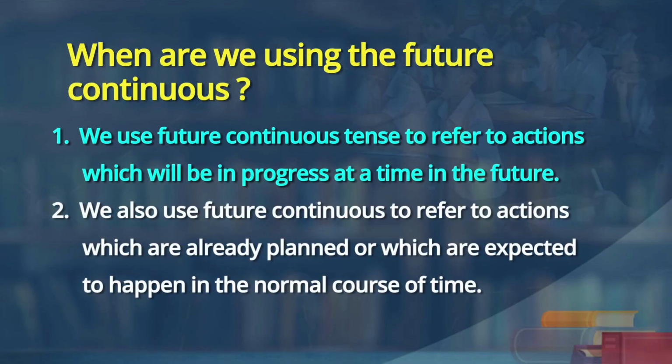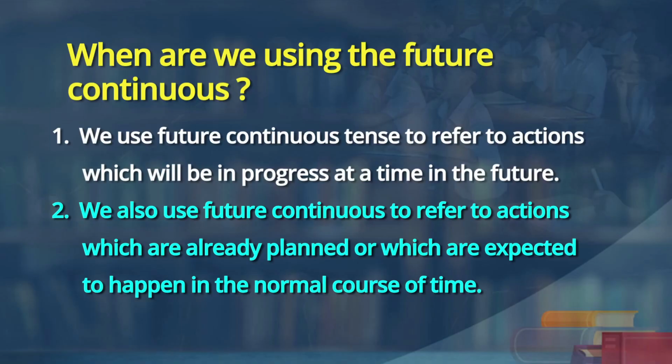So, you read out to the learners where we will use future continuous. Sure, sir. We use future continuous tense to refer to actions which will be in progress at a time in the future. We also use it to refer to actions which are already planned or which are expected to happen in the normal course of time.